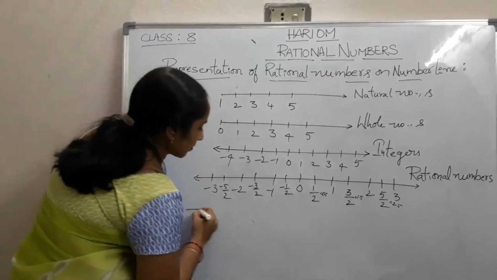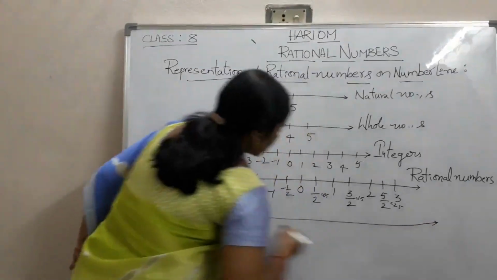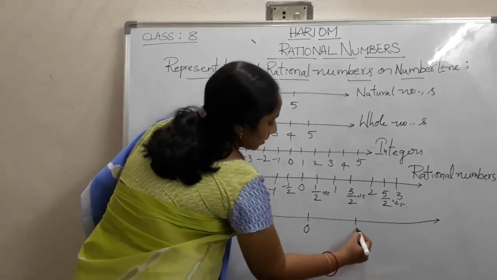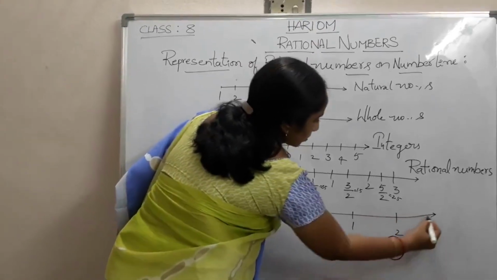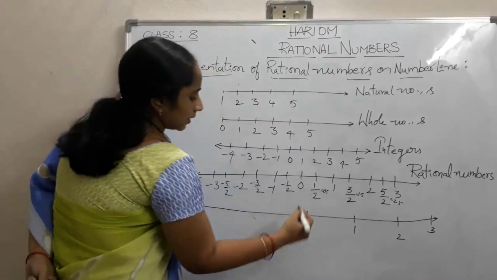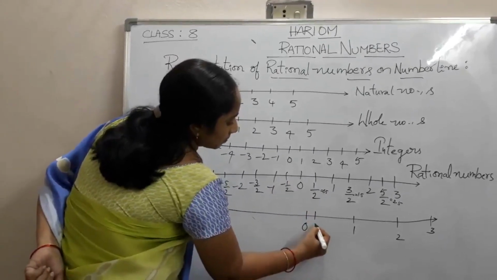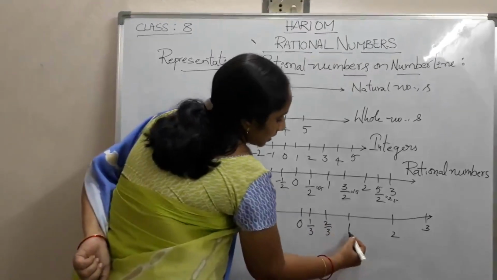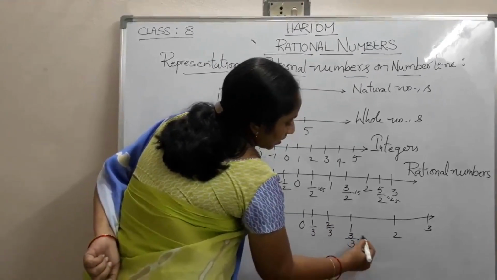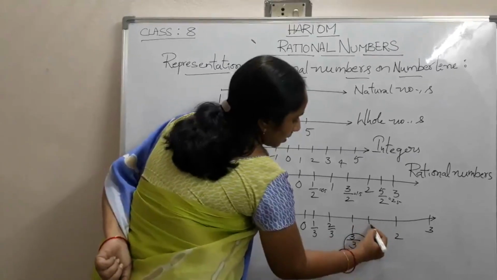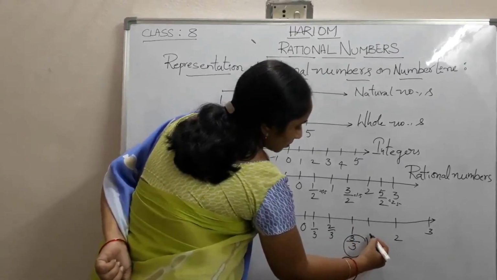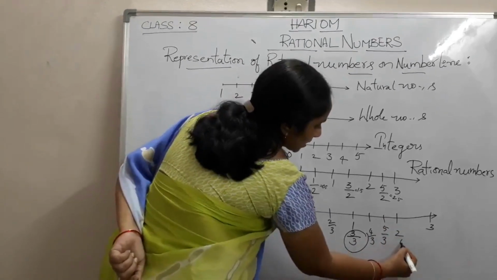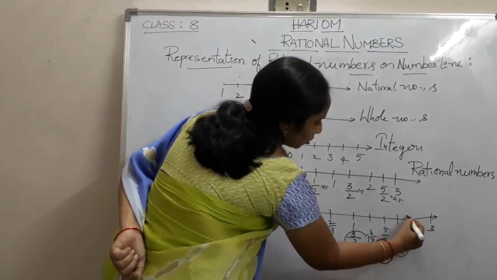Again, if we consider one more number line, 0, 1, 2, 3. Again in these we have 1 by 3, 2 by 3. This is 3 by 3, which is equal to 1, and 4 by 3, 5 by 3. This is 6 by 3, which is equal to 2.